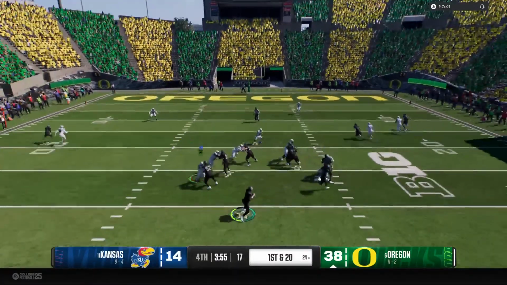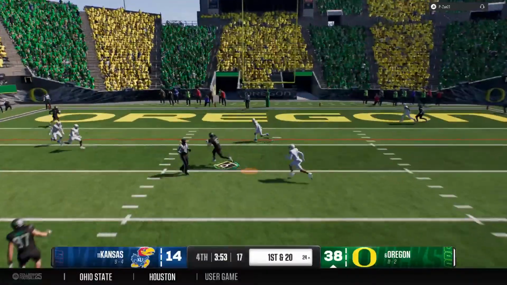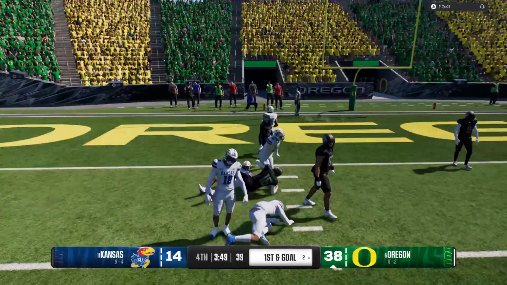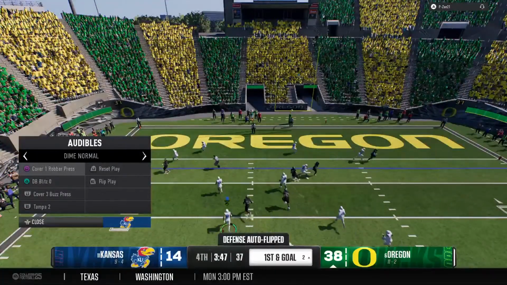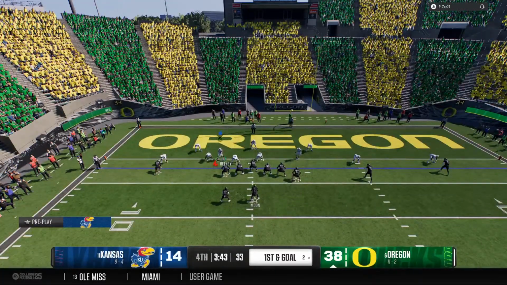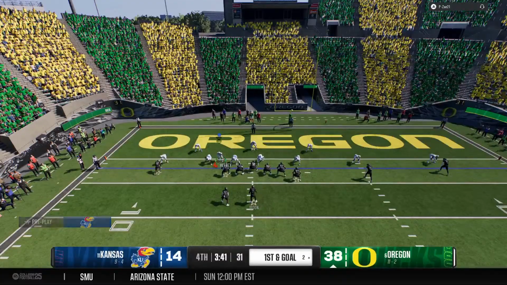On 1st down, it's play action. Lets it fly to the wideout. He's got an open man downfield, and it's caught. Stopped short of the touchdown, but the offense is set up now 1st and goal. And the Ducks hoping to punch it in here. They have 1st and goal.